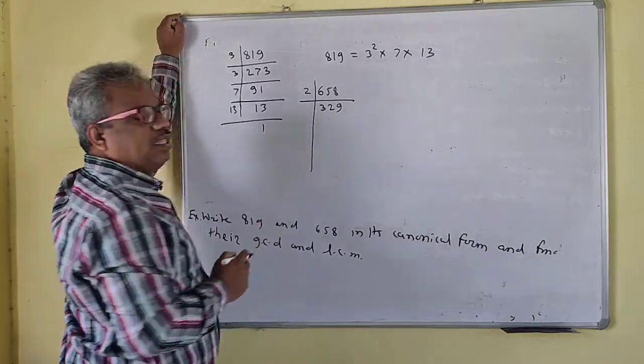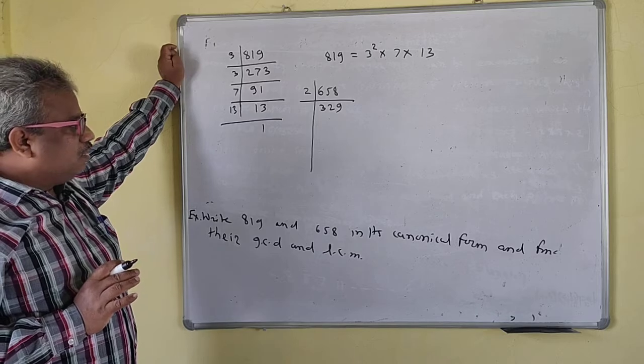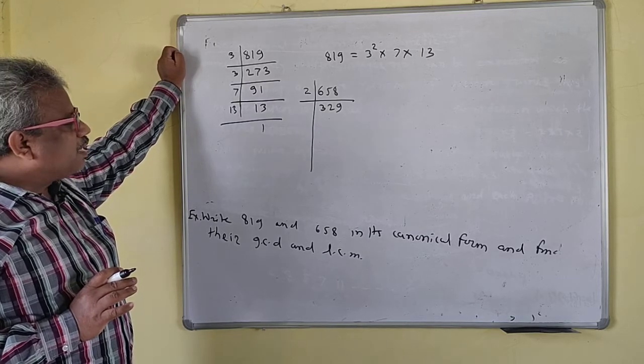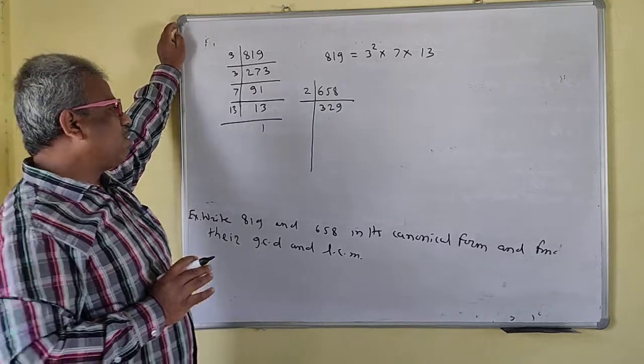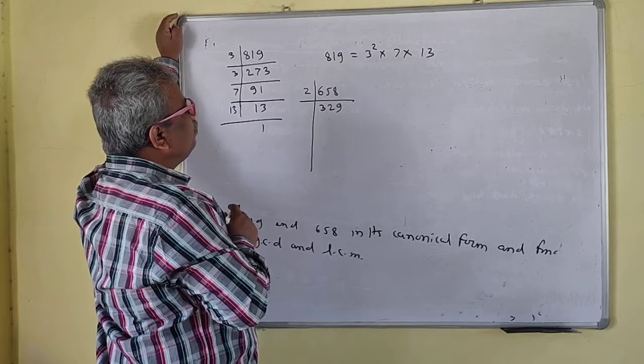So 3 plus 2 plus 9 is 14. So this is not divisible by 3. Is it divisible by 5? No, this is not divisible by 5. After that comes 7. We don't have a divisibility property for 7, so let us check whether it is divisible by 7.